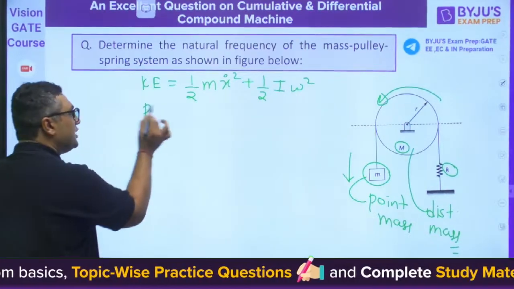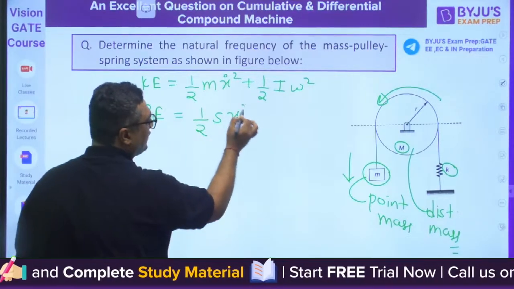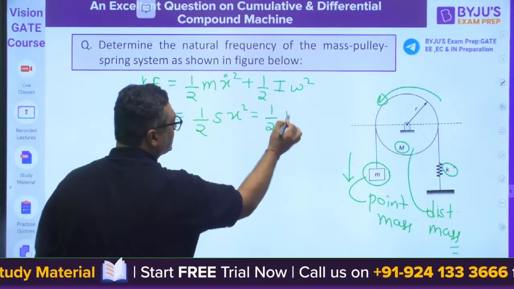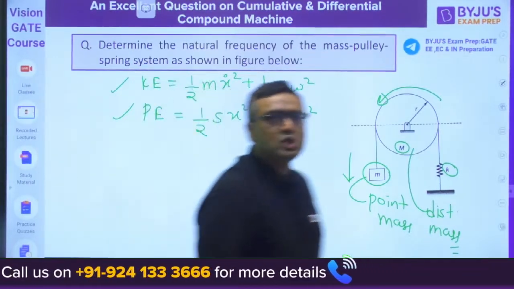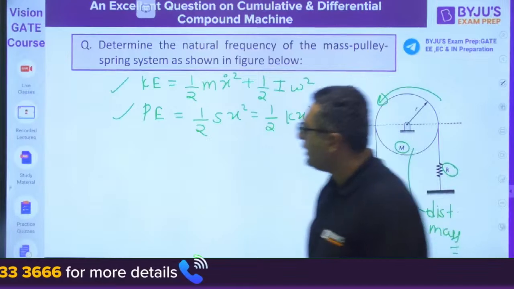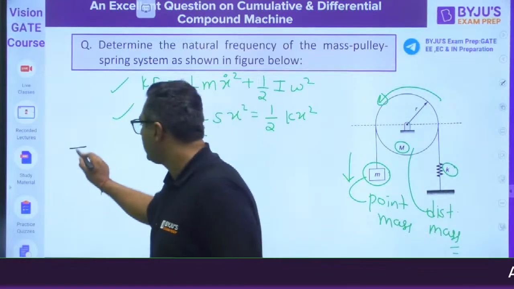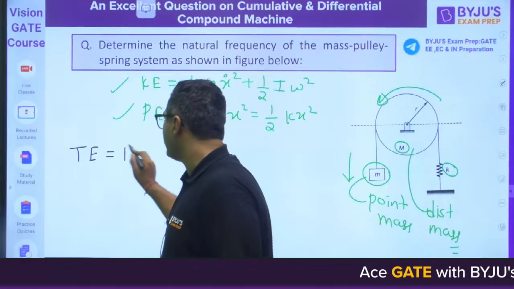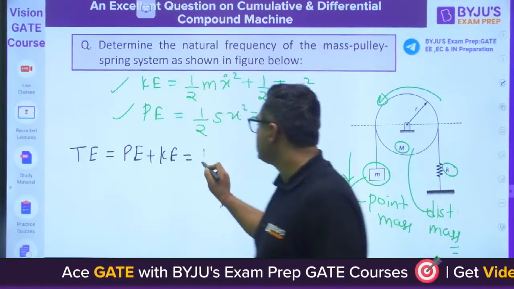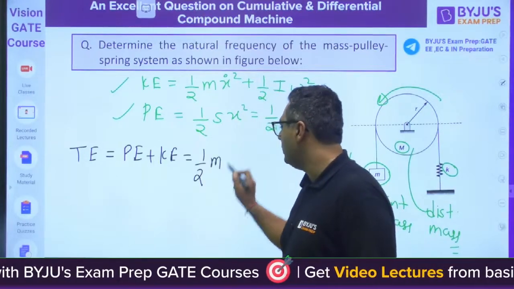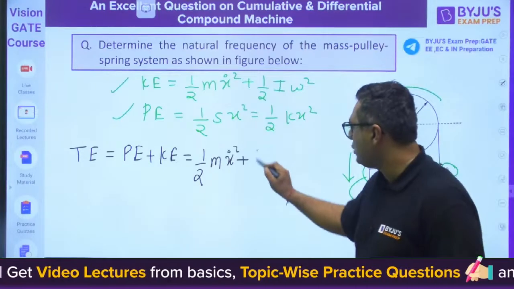What is the potential energy of the system? It will be 1 by 2 k x squared, as the stiffness is k. So we have two kinetic energies and one potential energy. If you write the total energy as potential energy plus kinetic energy, then you can write it as 1 by 2 m x dot squared plus 1 by 2 I.